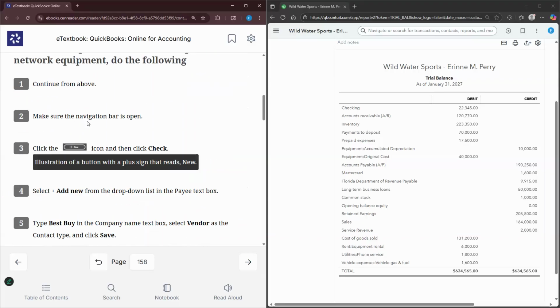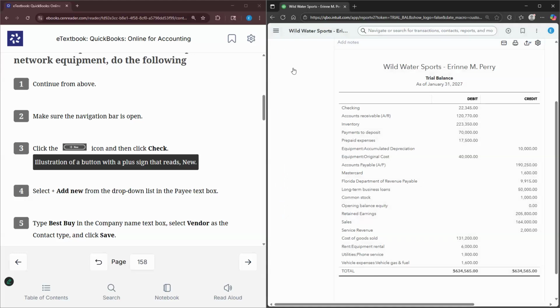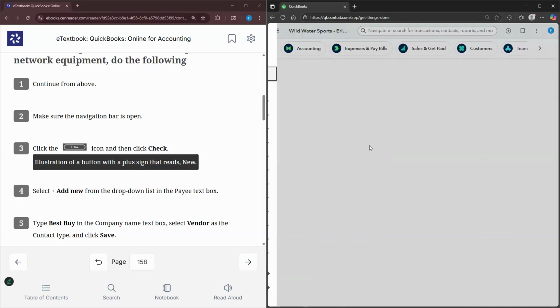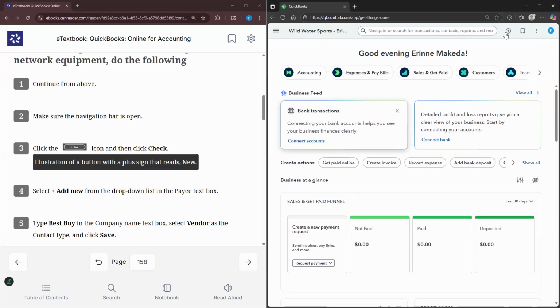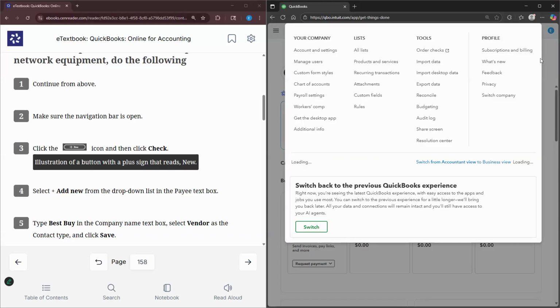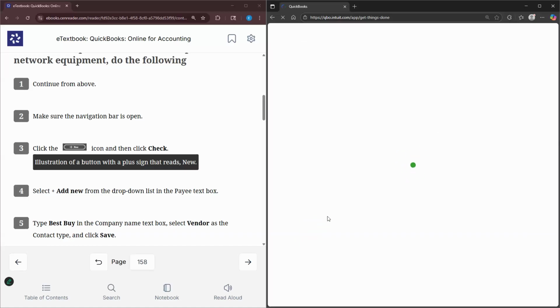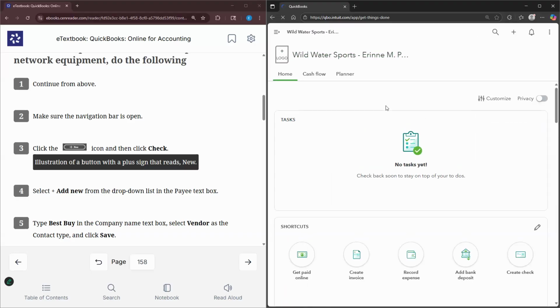So we're continuing from above. We want to open our navigation bar. But again, this is the new version. Just going to quickly show you. This is the new version of QuickBooks. So if you are not seeing this version of QuickBooks when you log in, if you go to your settings and you select switch back to the previous version. And if when you log into QuickBooks, you are seeing this version, you are using the older version of QuickBooks.